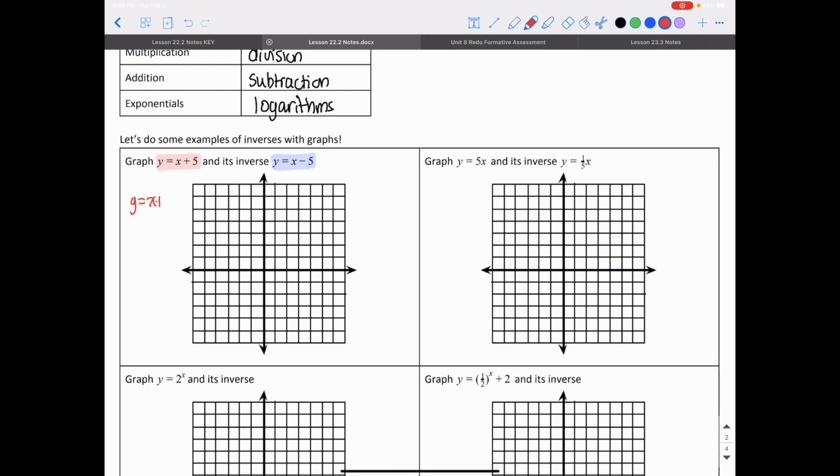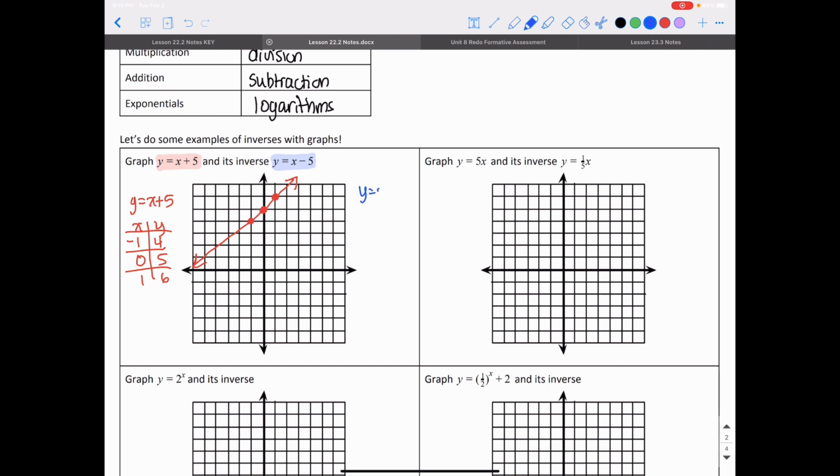For y is equal to x plus 5, I'm going to pick values for x to plug in and see what I get for y. I'm going to plug in -1, I'll get 4. I'm going to plug in 0, I'll get 5. And I'm going to plug in 1, and I'll get 6. I'll plot those points, (-1, 4), (0, 5), (1, 6), and I'm going to connect them. I know this is a straight line, so it's just going in a straight line.